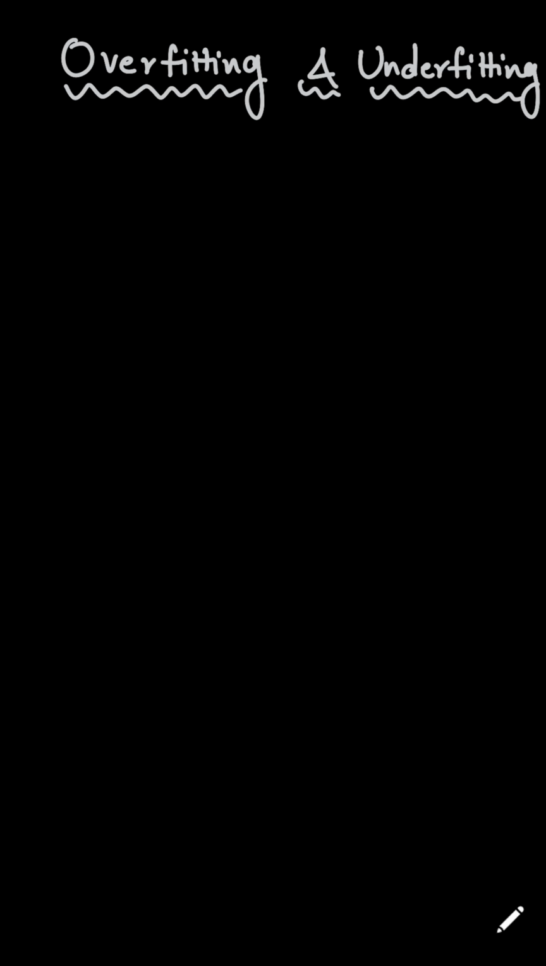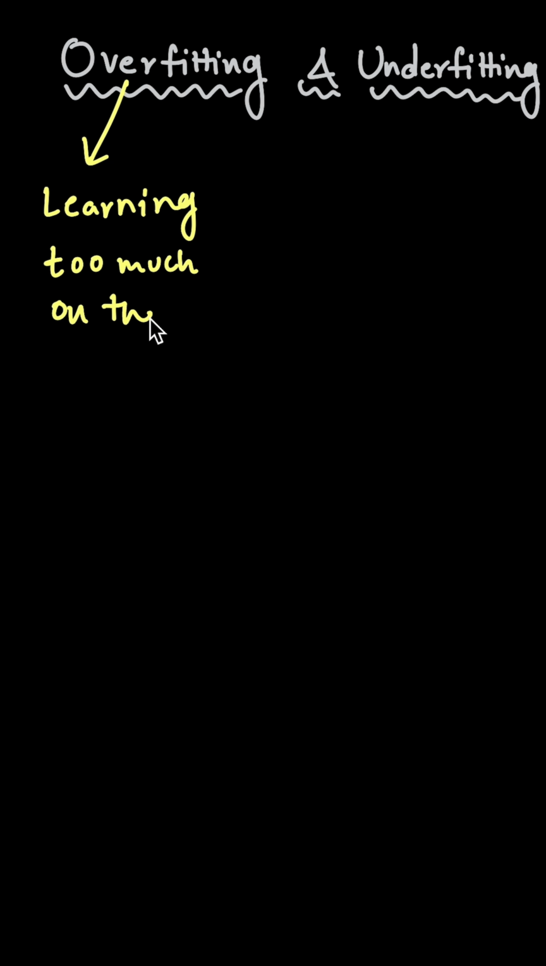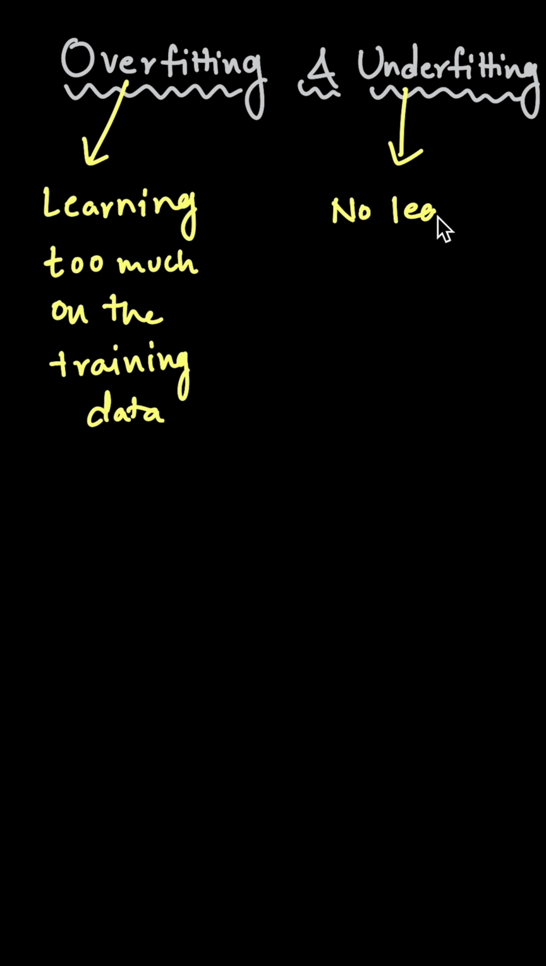Hello everyone, let's try to understand the concept of overfitting and underfitting. Simply, overfitting means learning too much on the training data, whereas underfitting is like there is no learning at all. These are the two extreme cases that our model doesn't want to be either overfitted or underfitted.